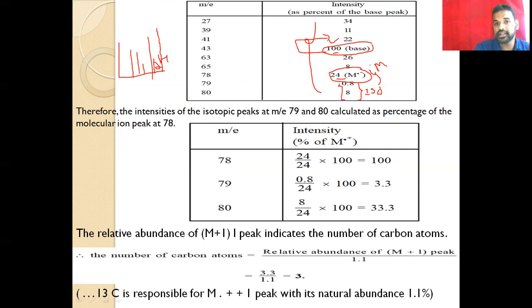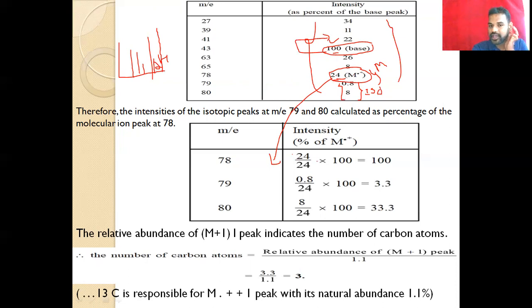But while calculating the isotopic peak, we compare the molecular ion peak, with its 24% intensity, with the isotopic peaks at 79 and 80.